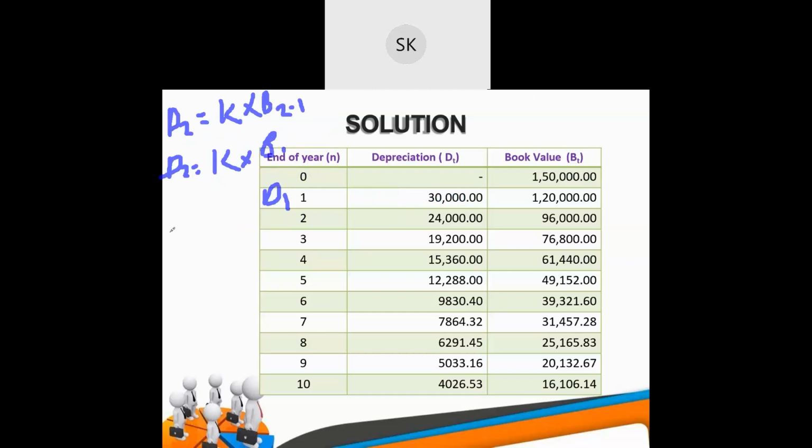K is 0.2, into 1,20,000. So if you do 0.2 into 1,20,000, you will get 24,000. This is your D2. Understood or not? Any others? Any doubt? Okay.